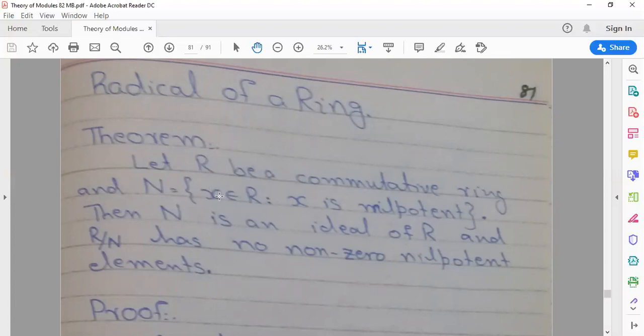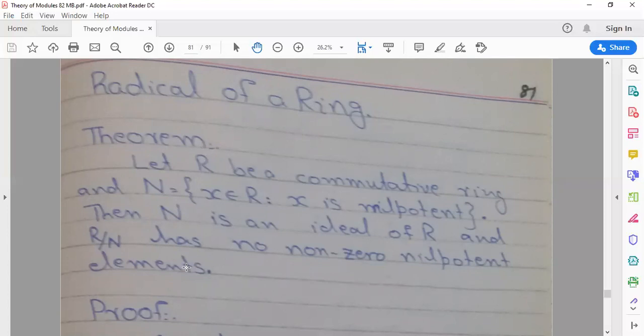And let N be the set of all x belonging to R such that x is nilpotent. That means there exists a positive integer n such that x power n is equal to 0. So we say that x is nilpotent. Then N is an ideal of R, and R by N has no non-zero nilpotent element. We have proved that N is an ideal, and after this we have proved that R by N has no non-zero nilpotent element.